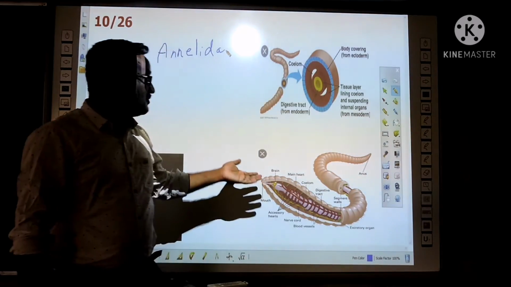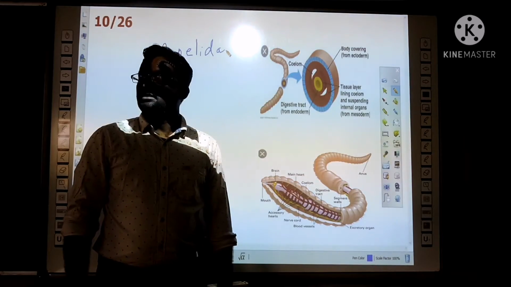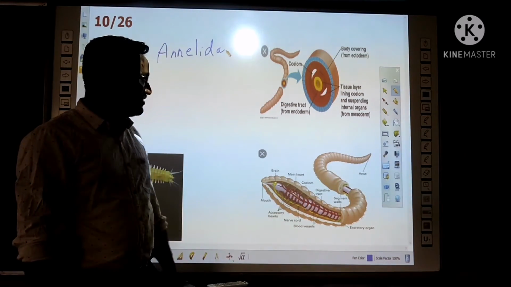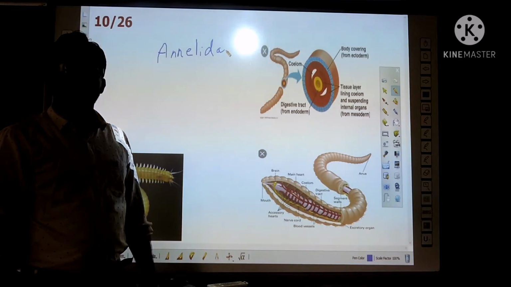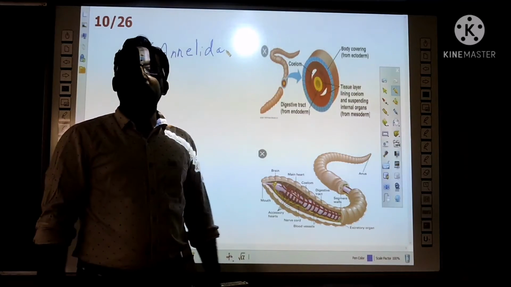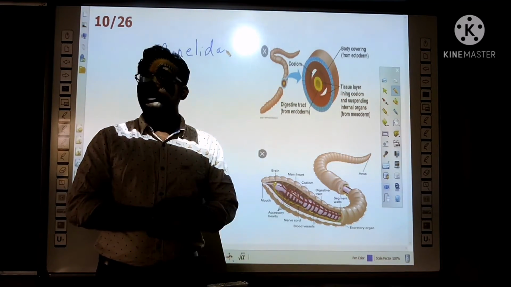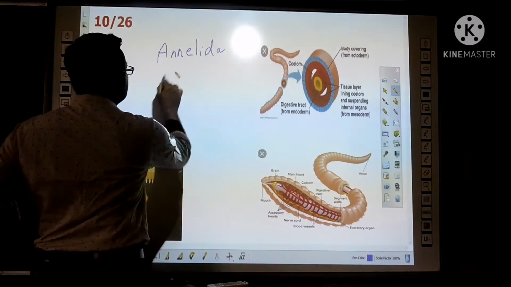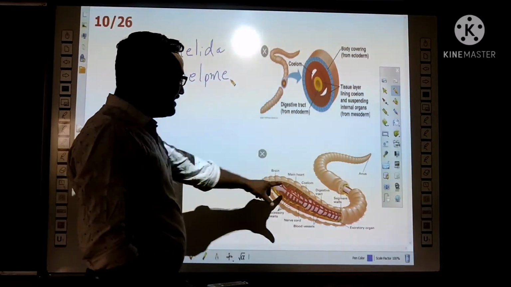For example, the most familiar one is the earthworm. To understand the annelids' characteristic features, see the earthworm body design. From the annelids onwards, you can see the true coelom. That means the true body cavity.